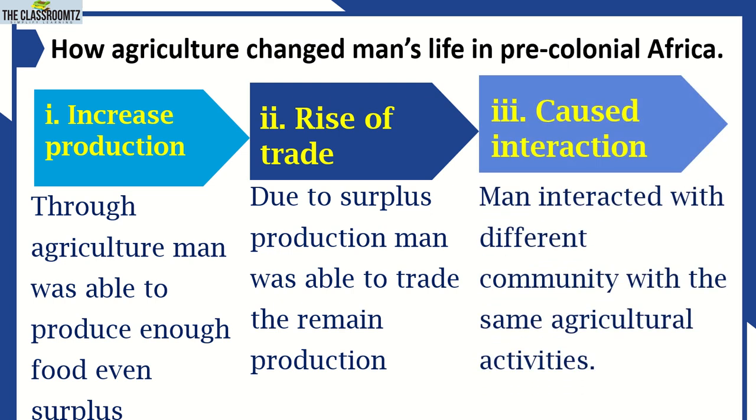Agriculture caused interaction. Man interacted with different communities with the same agricultural activities. Those who were doing animal keeping, when they met other people doing animal keeping, made interaction. The same for those doing crop cultivation, maybe at the market in the exchange process, they made interaction because they were doing the same agricultural activities. So it caused interaction or friendship between different societies doing the same agricultural activities.